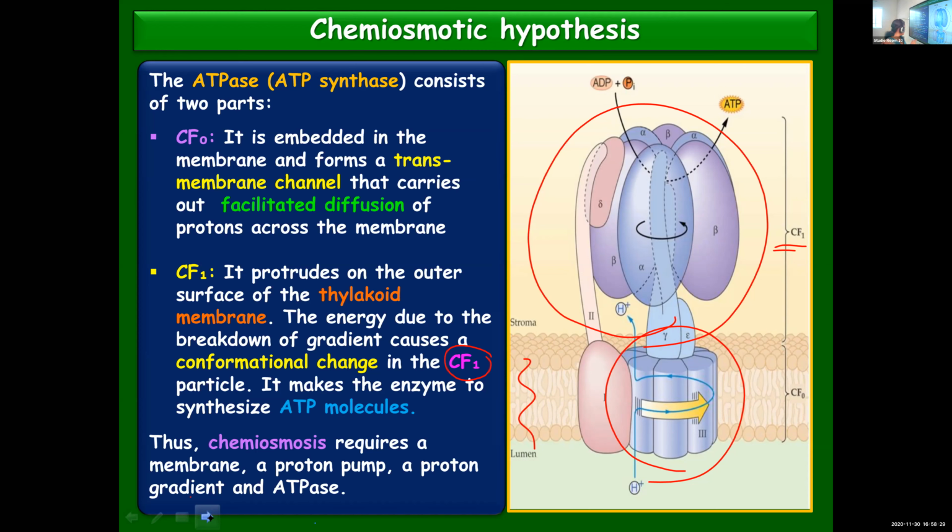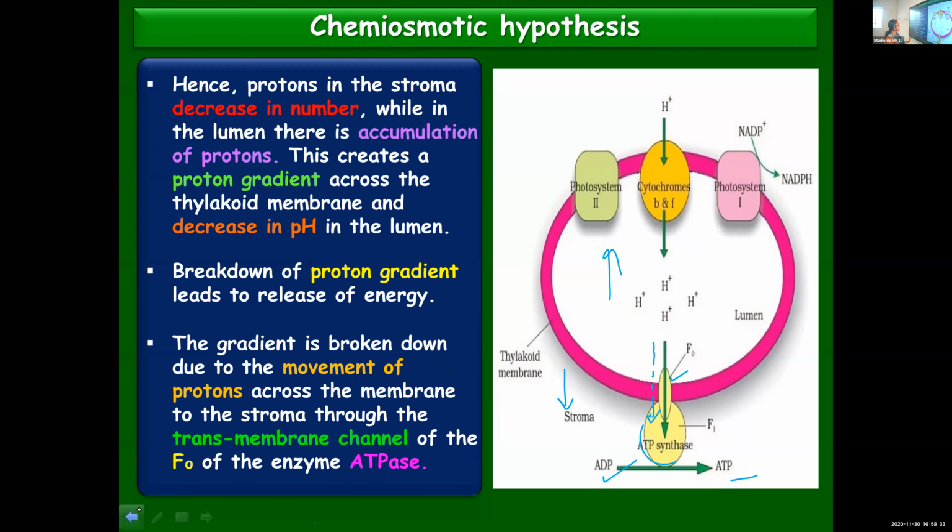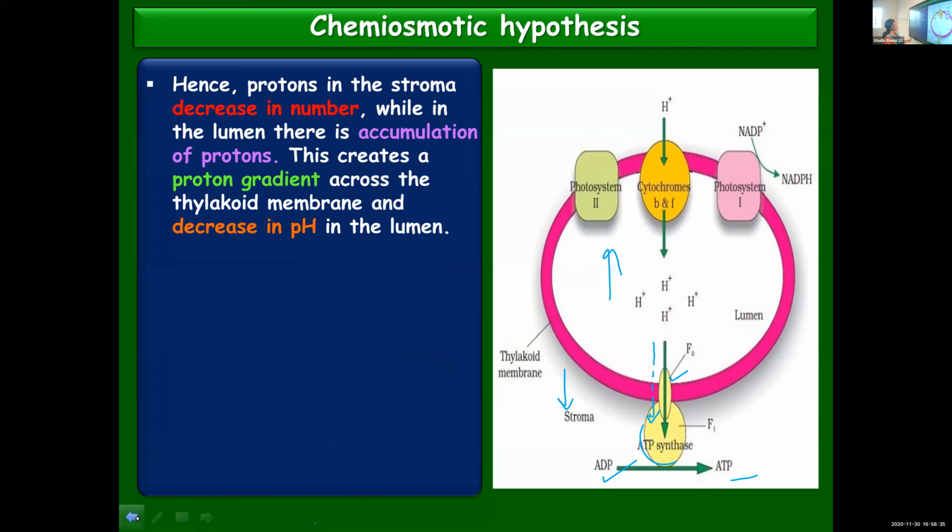So you should know up to here how the proton gradient is established. Learn and come till here. Then how the breaking down is taking place, I'll repeat next class. How this proton gradient is broken down and leads to the synthesis of ATP, tomorrow we'll discuss.